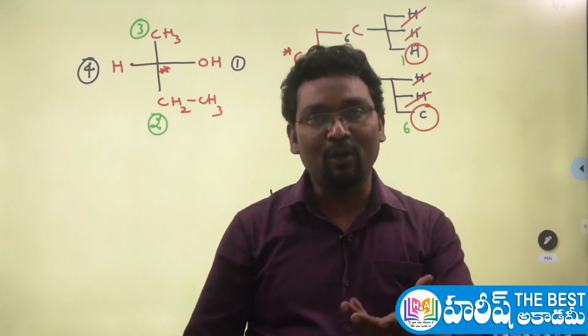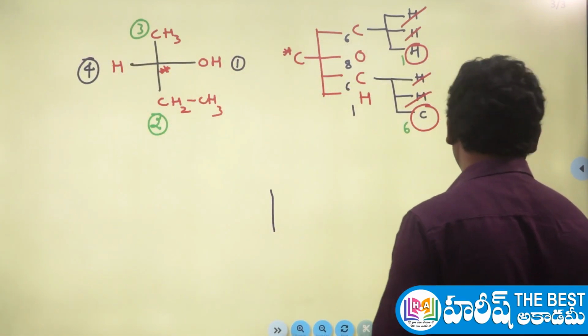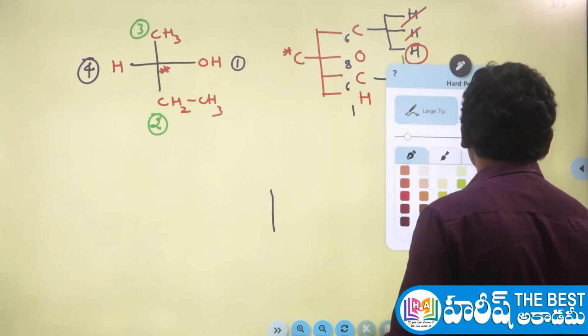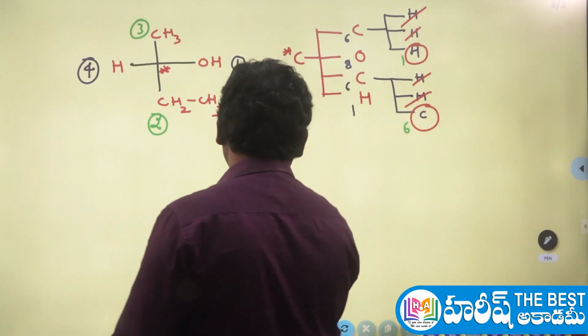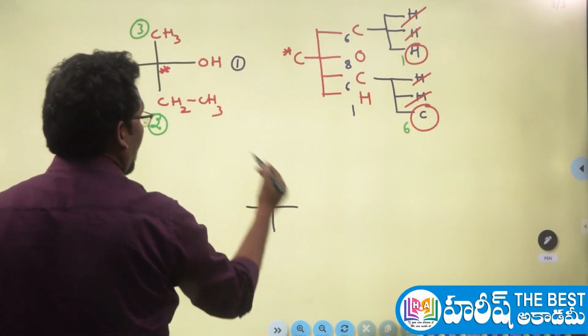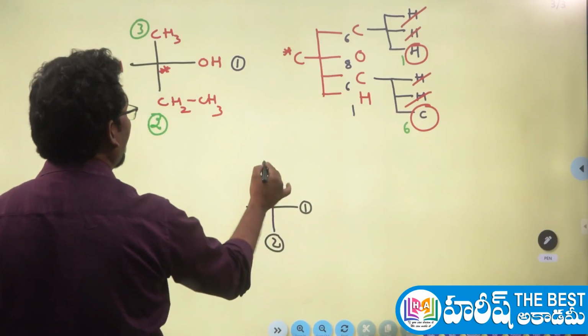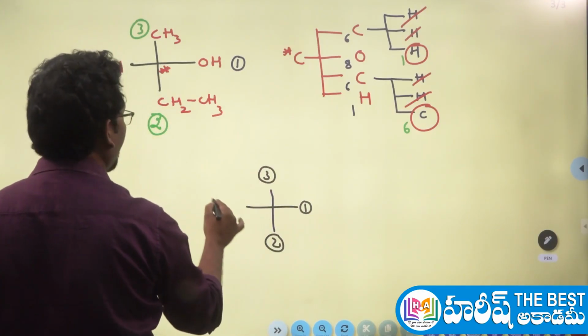After giving the priority, what to do? It is quite simple, same thing. The right side is the first priority group, below is the second priority group, above is the third priority group, and the left side is the fourth priority group.